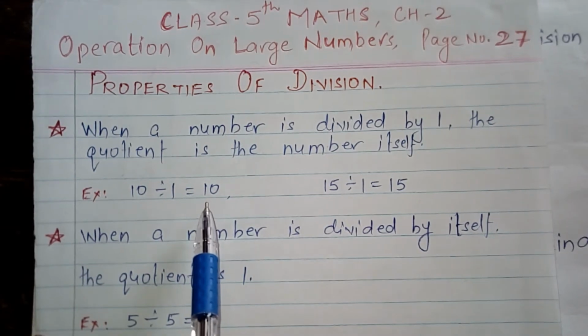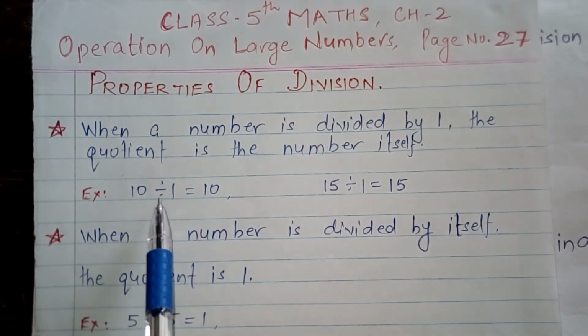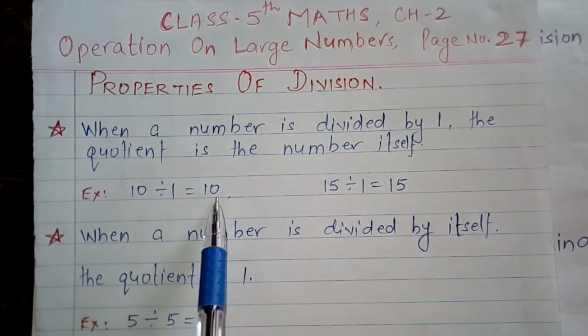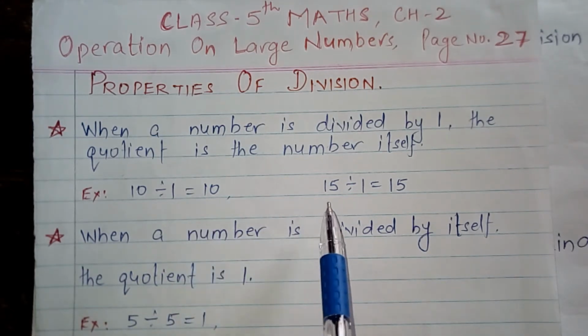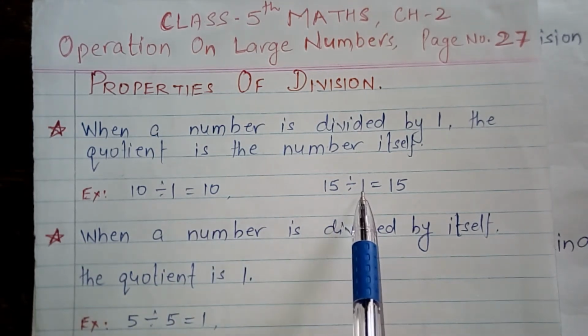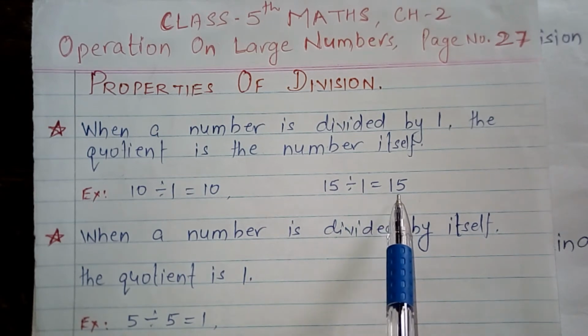As you are looking in this example, 10 divided by 1, then quotient will be 10. 15 divided by 1, then quotient will be 15.